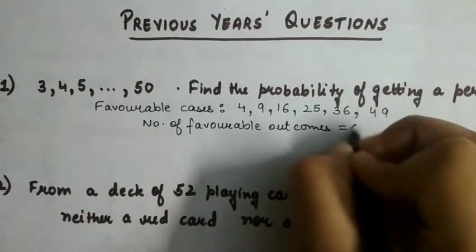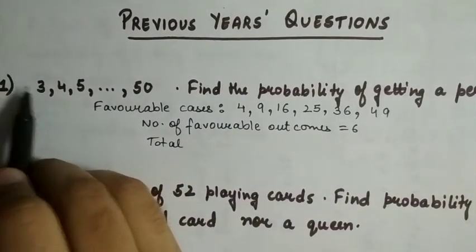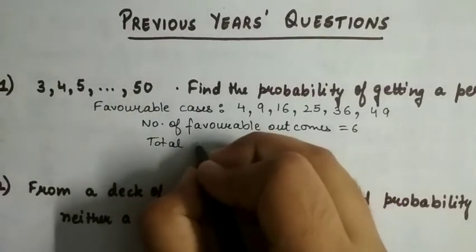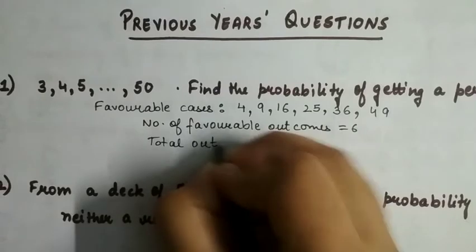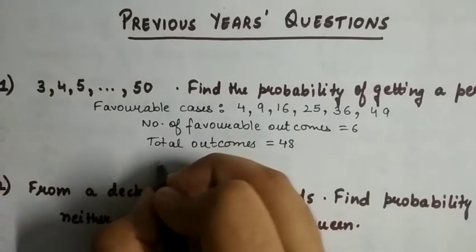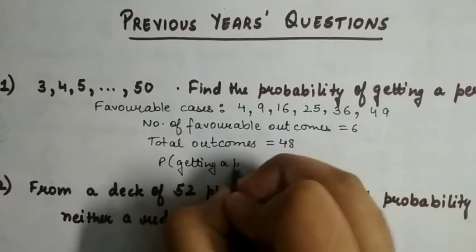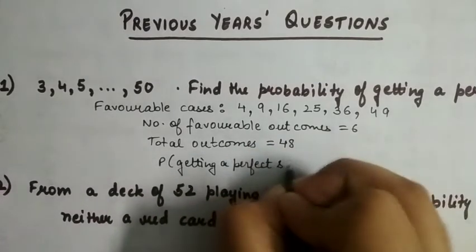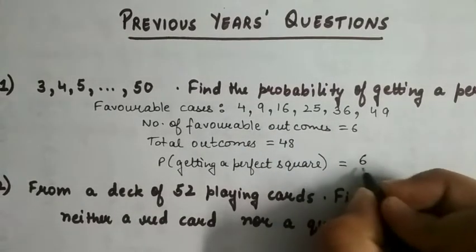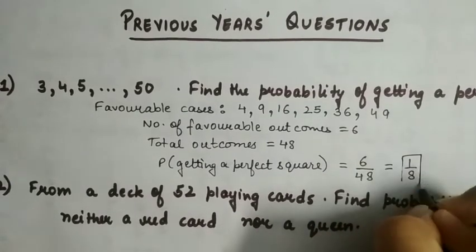6, and for total number of outcomes, except 1 and 2, all the numbers are there till 50. So there are total 48 numbers. So total outcomes is 48. So now the probability of getting a perfect square is number of favorable outcomes upon total number of outcomes, that is 1 upon 8. This is your answer.